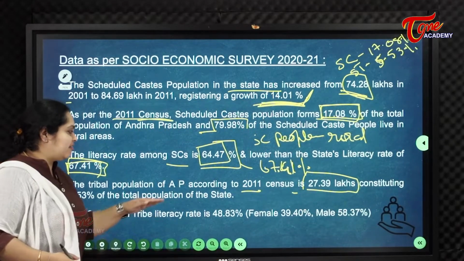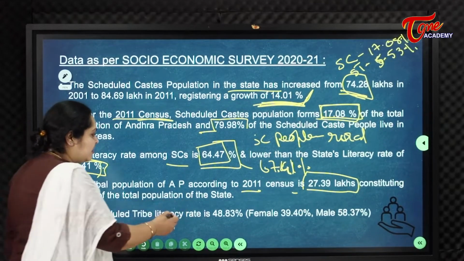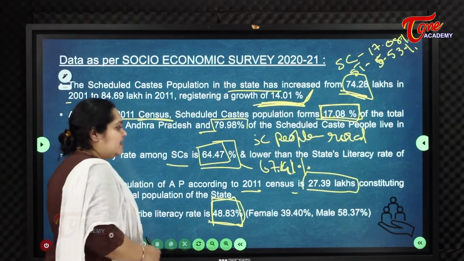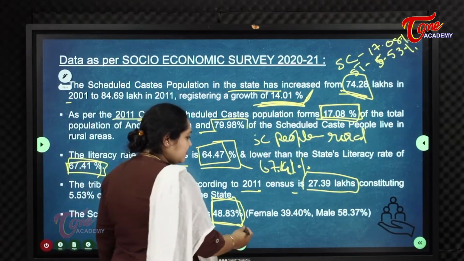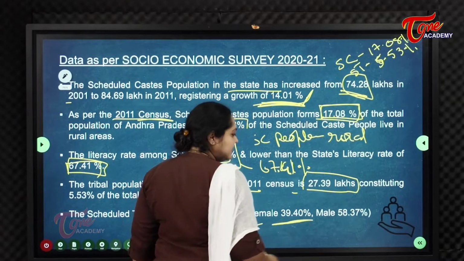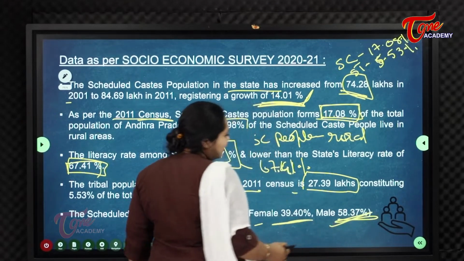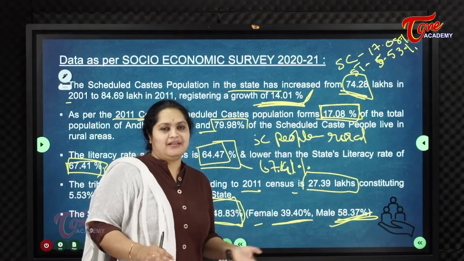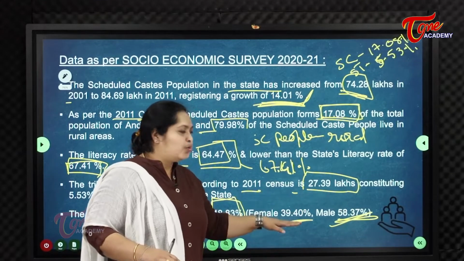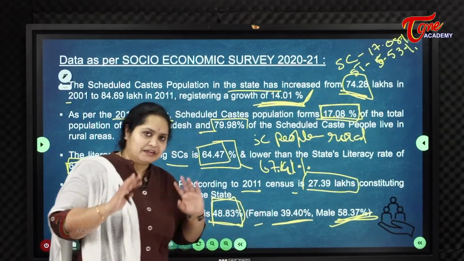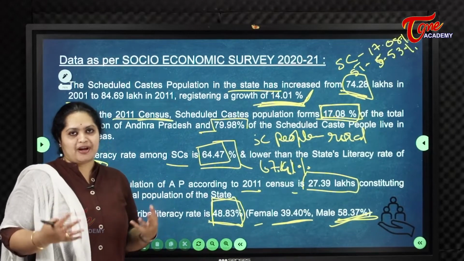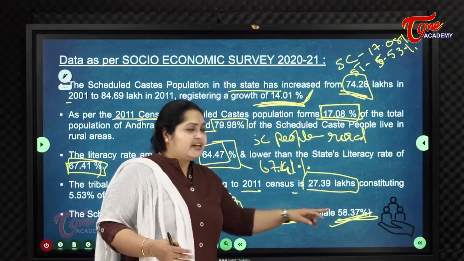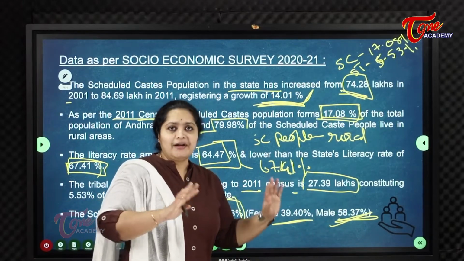So the scheduled tribe literacy rate is 48.83%. In that, particularly, the female literacy rate is 39.40% and male literacy is 58%. Scheduled tribe women are hardly literate. Only 39% of them are literate, and the other scheduled tribe women are illiterate. Coming to men, 58% of scheduled tribe men are literate.